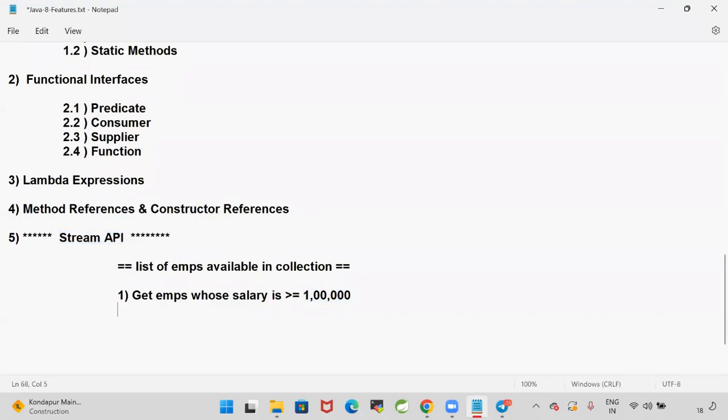Get the employees. Second requirement: get employees whose salary is less than or equal to 30,000 and who are working in the Delhi location.